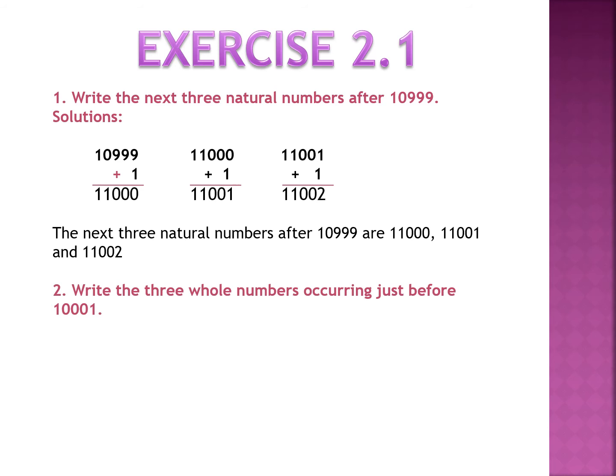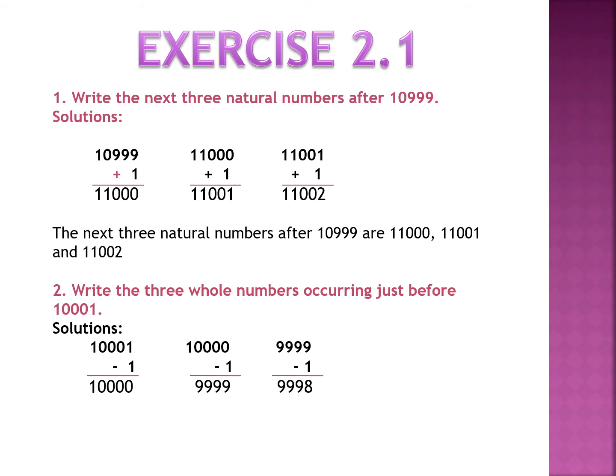Look at the second question. Write the 3 whole numbers occurring just before 10,001. Now children, the numbers which occur just before the given number are called predecessors. And how will you obtain the predecessor? Yes, you will subtract 1 from the given number. In this question, you have to obtain 3 whole numbers which occur just before 10,001. So, how will you do it? First, you will subtract 1 from the given number.